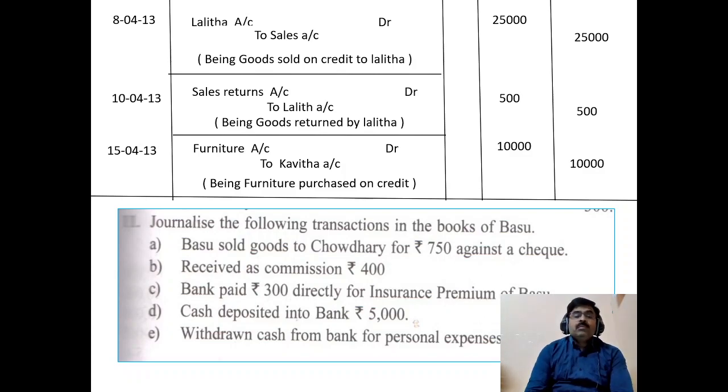Next one is one more example. Journalize the following transactions in the books of Basu. Okay, he is the owner of the business. Basu sold goods to Chaudhary for rupees 750 against a check. Here check is mentioned, so you need not take the name of a person, Chaudhary. We are receiving a check, means this amount will be deposited in the bank. Bank is the receiver.